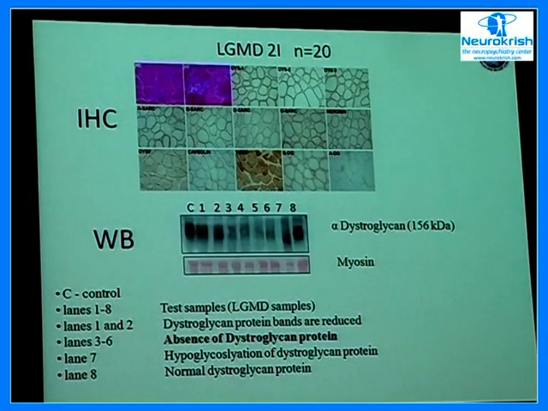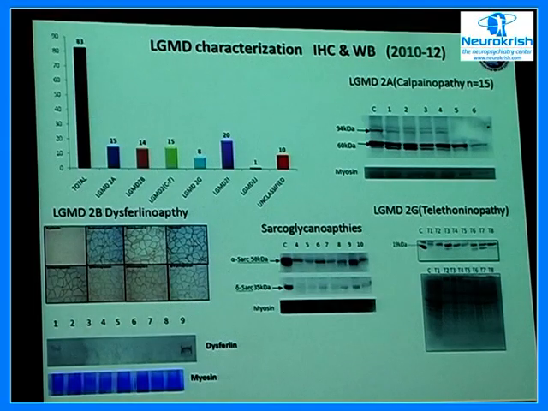And recently, through a project mode, we have identified additional limb-girdle muscular dystrophies based on Western blot analysis. So we have done characterization of limb-girdle muscular dystrophy using immunohistochemistry as well as Western blot. We found a large number of cases of calpainopathies.